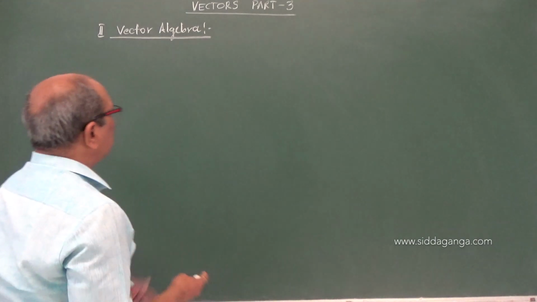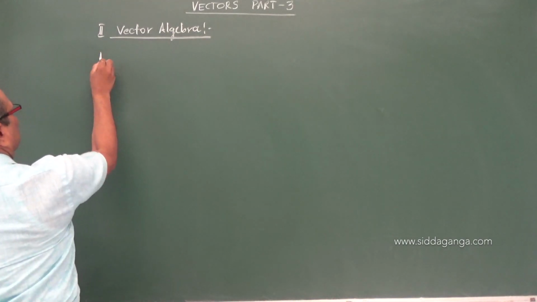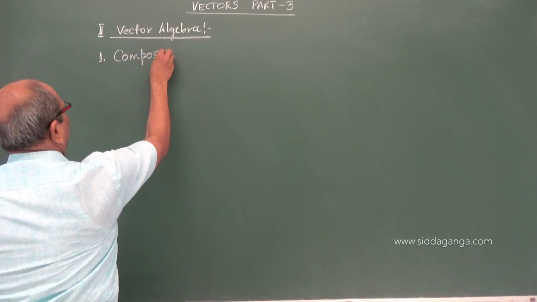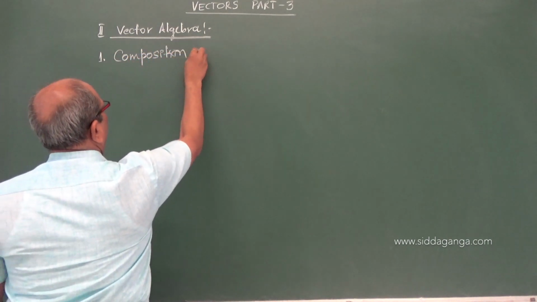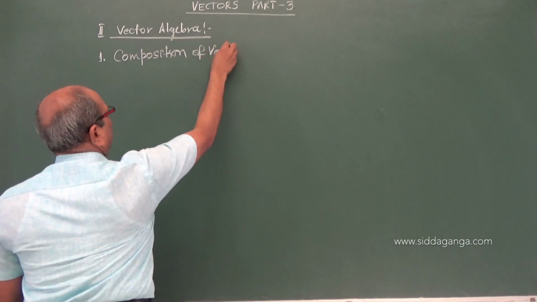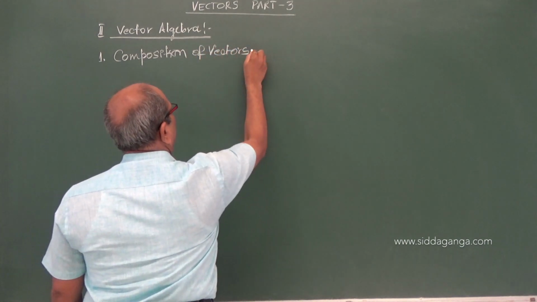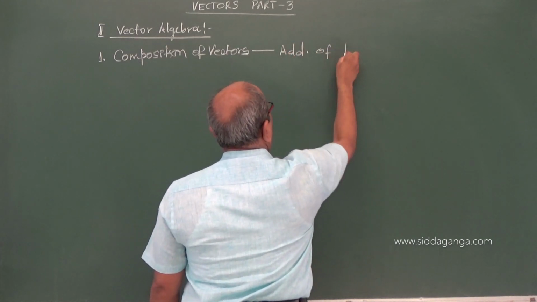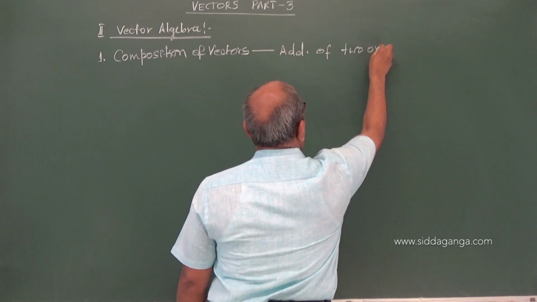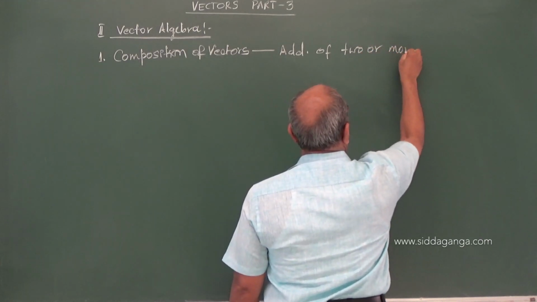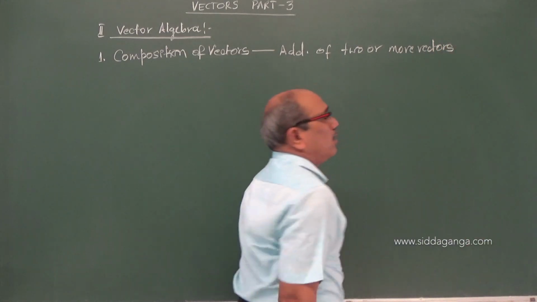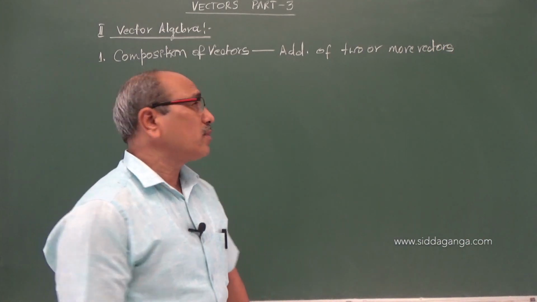In this unit, we first have to study the composition of vectors, meaning addition of two or more vectors, or it can also be called addition of vectors.